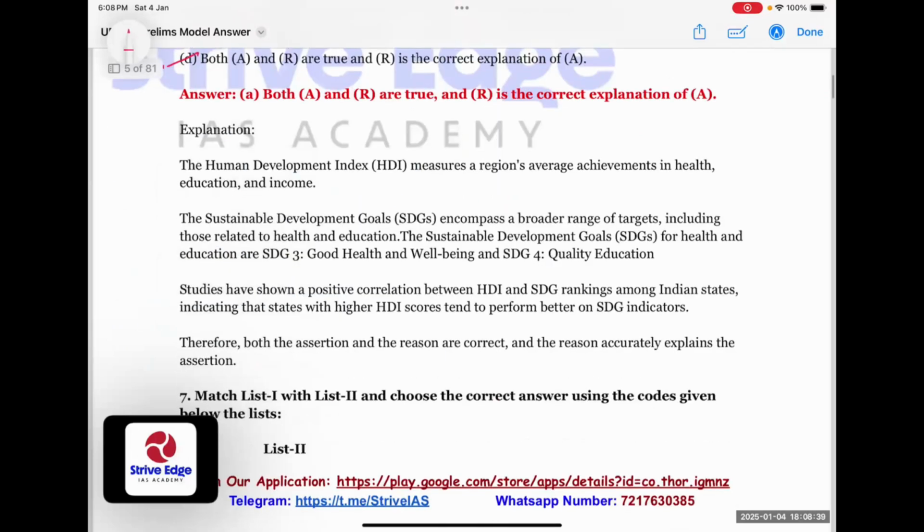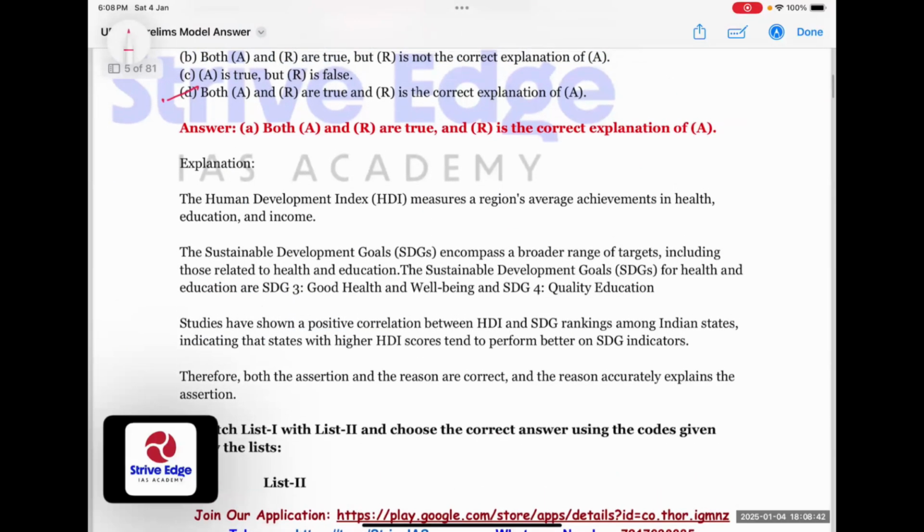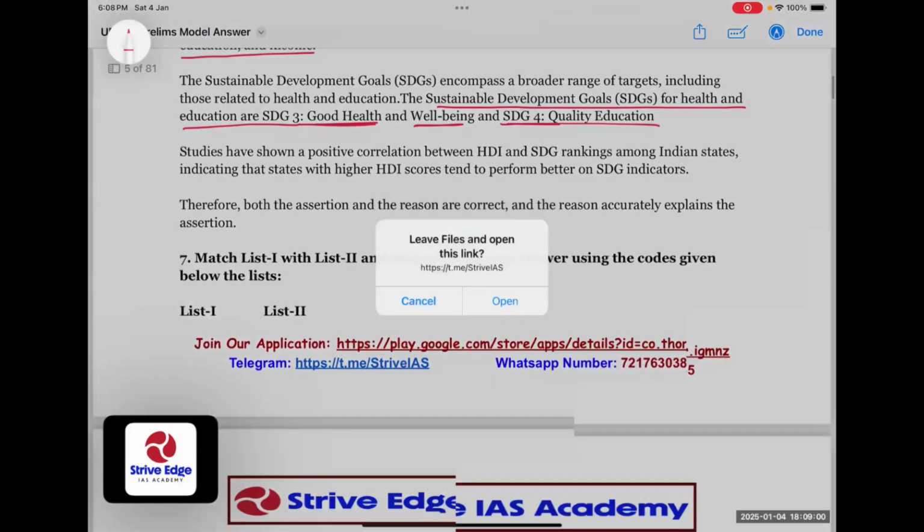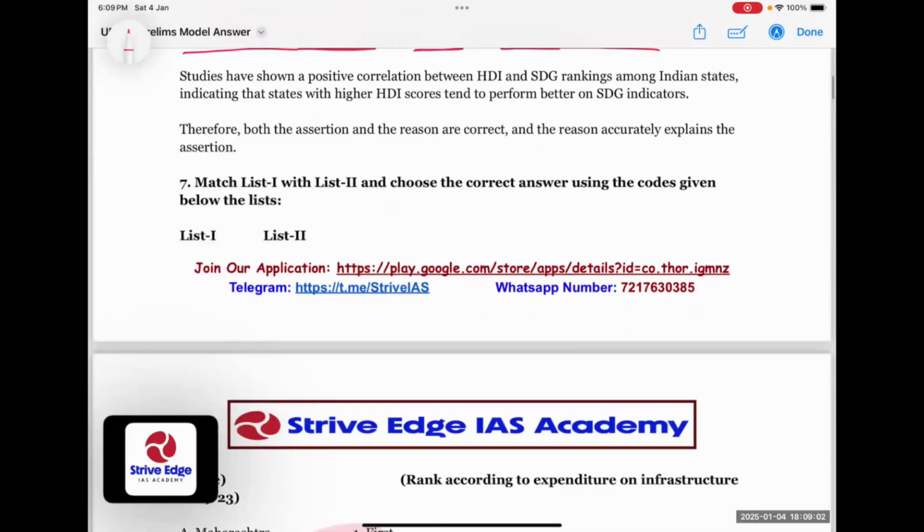Why? Because the second statement is about SDGs. Everybody knows the sustainable development goals for health and education are SDG 3 for good health and well-being, and SDG 4 is quality education. So that is aligned with Human Development Index indicators, that are health, education, and income. So both are correct, and the reason accurately explains the assertion.